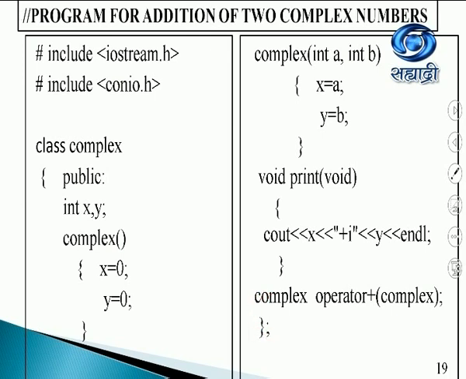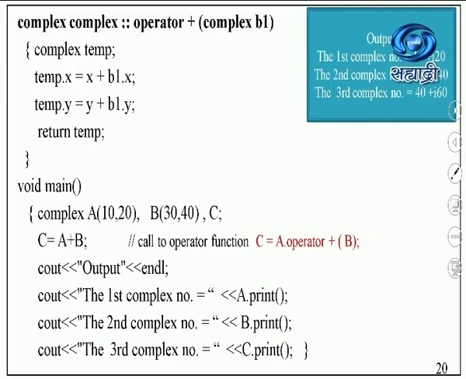The class closes here. Now let us see how the complex operator function is going to work. So first complex stands for the return type. The next complex, this one, is for the class name. Scope resolution operator as it is. Operator is the keyword. Plus is the operator that I'm going to overload. And complex b1, here b1 will be the object that I'm going to pass.